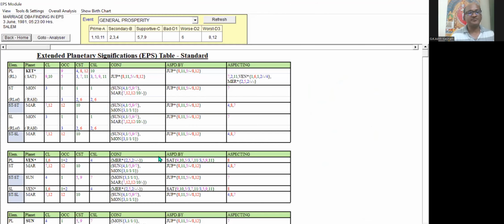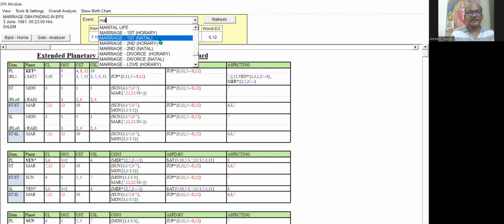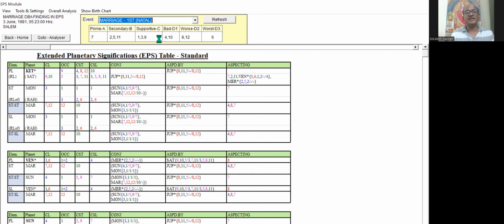I will take you to the event page where you can see the events. There are a lot of events included by default. We can select marriage first natal, because this is not horary, this is a natal chart. Once we select the event, you can see the prime, secondary, supportive, bad, worse and worst.